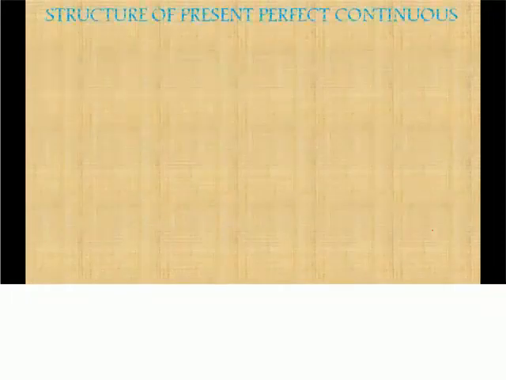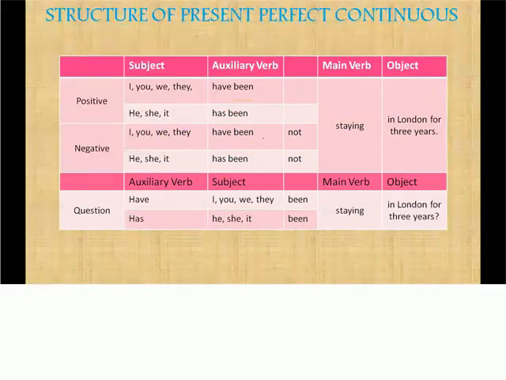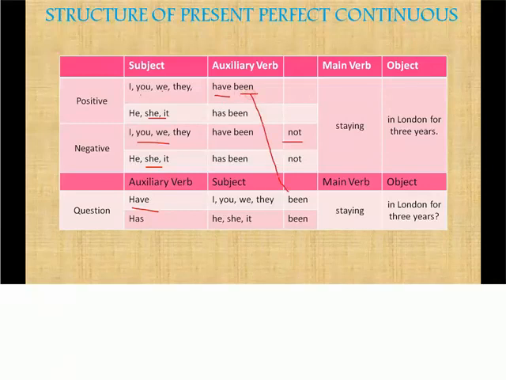Structure. So what is the structure here? For a positive, it will be, I have been staying in London for 3 years. You have been, we have been, she has been staying. If it is a negative, it becomes, you have not been, she has not been. Now if it is a question, you know by now this have comes here and this been goes here. So, have you been staying in London for 3 years? Has she been staying in London for 3 years?